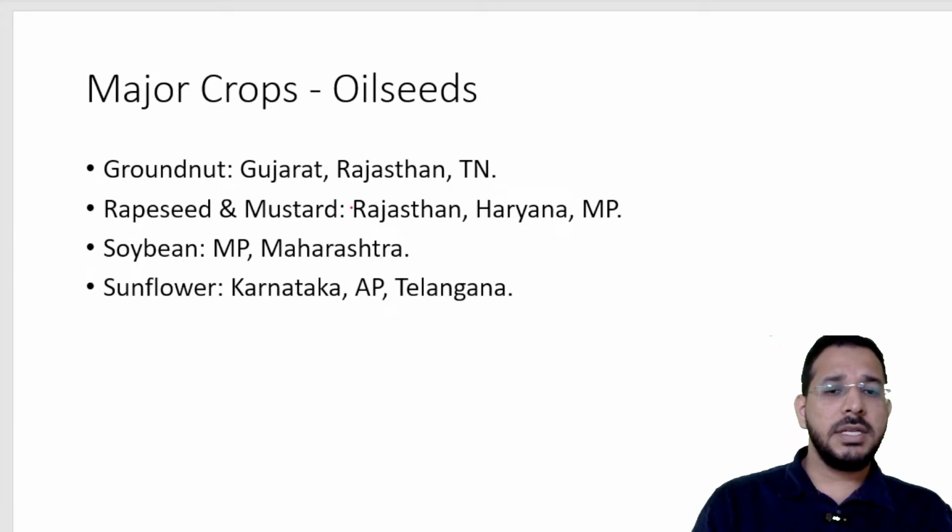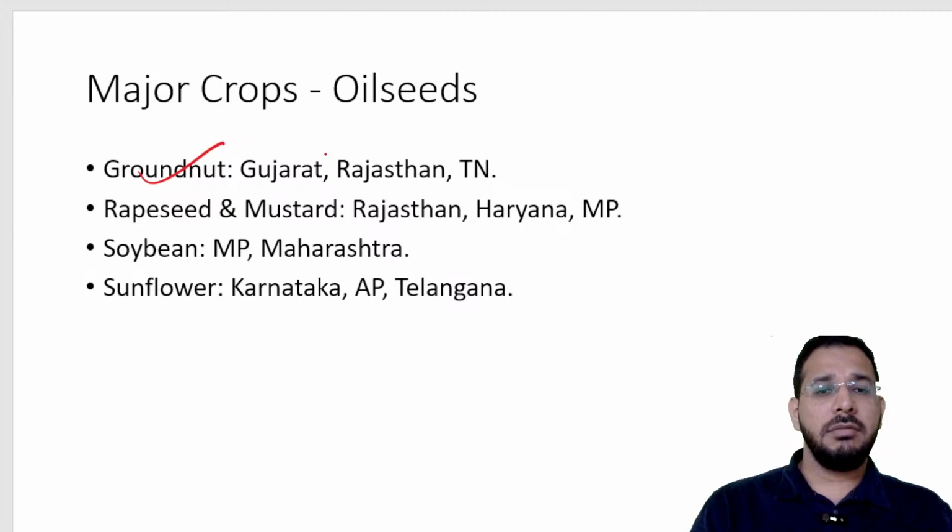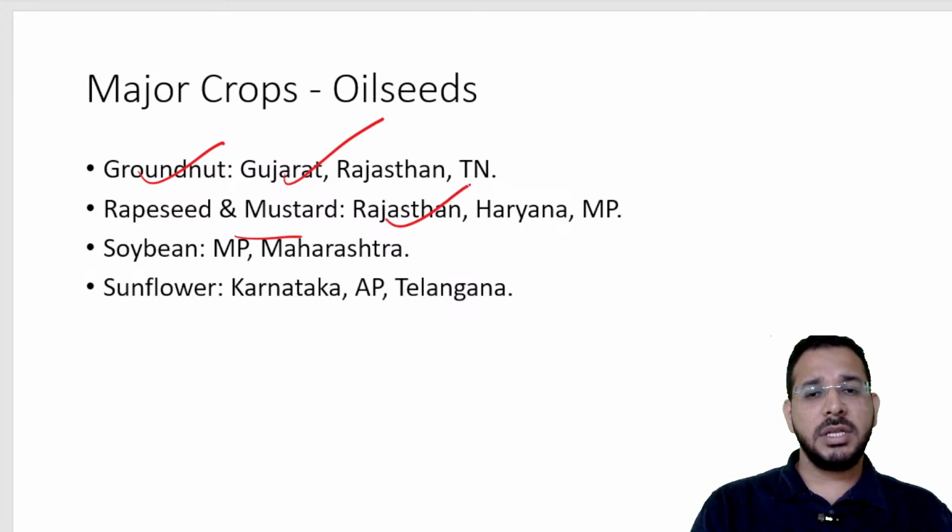In case of oilseeds, for groundnut oil, we have Gujarat as the top state. In case of mustard, rapeseed, we have Rajasthan, Haryana as top states. Soybean is grown in MP, Maharashtra. Sunflower in Karnataka, AP, Telangana.